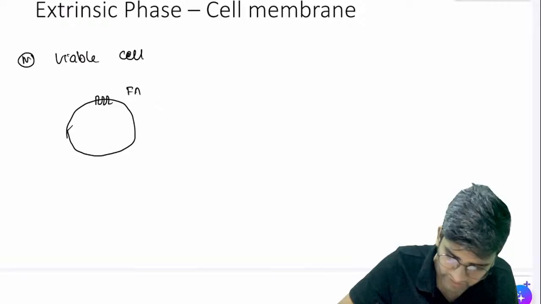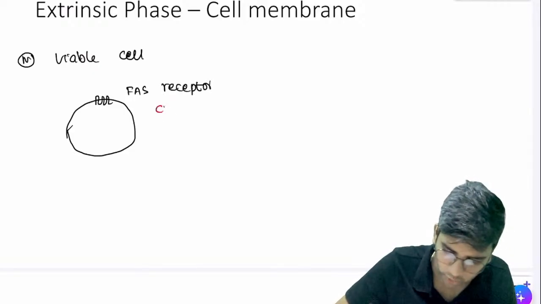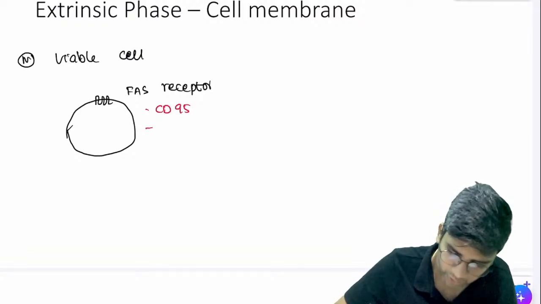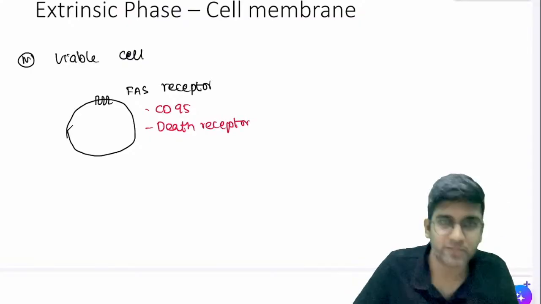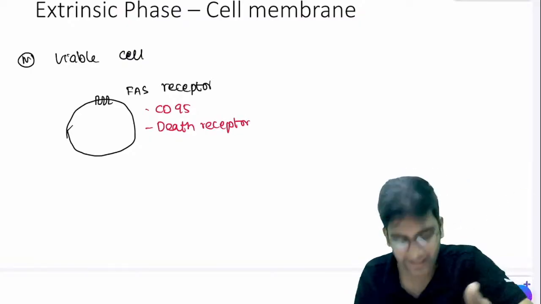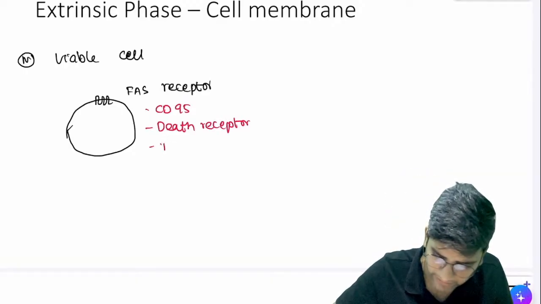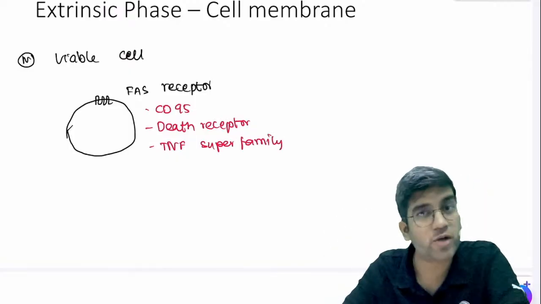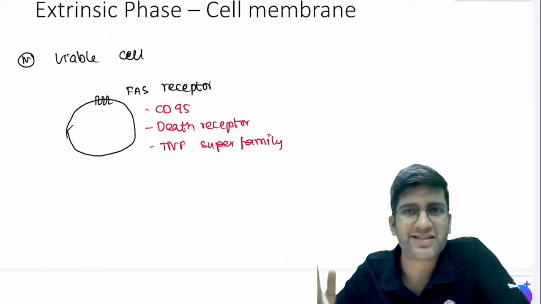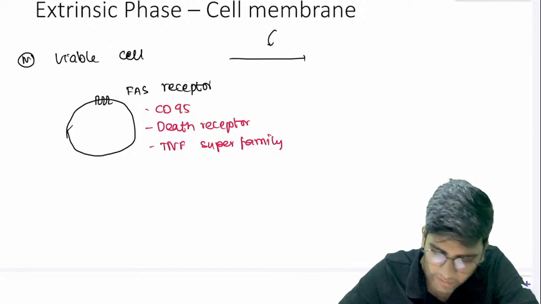What is an FAS receptor? This FAS receptor has multiple names. It's also called CD95. It's also called death receptor. So all these are different exam names given for them. In one exam they might ask you FAS, in another exam they might ask you CD95, something like that. It's a receptor which belongs to the TNF superfamily of receptors. It's a type of TNF receptor in the family of receptors. There's a receptor normally present. Nothing will happen, it's just a receptor present there. That's all. Let's assume this normal cell is getting infected by virus.